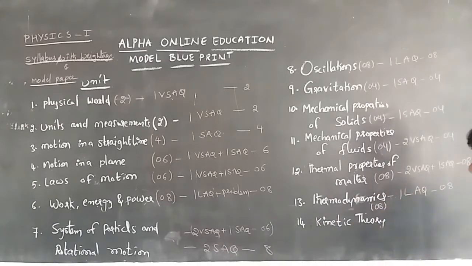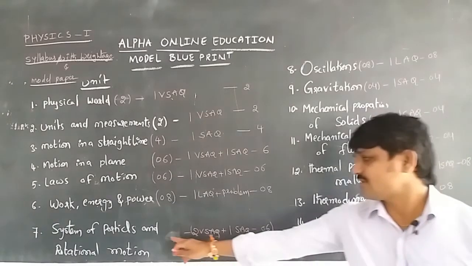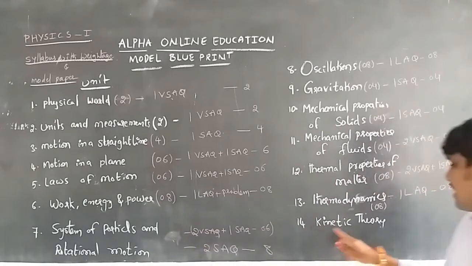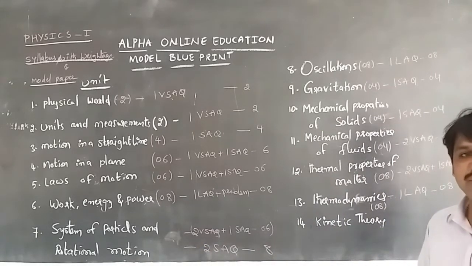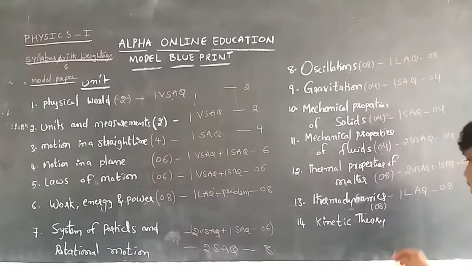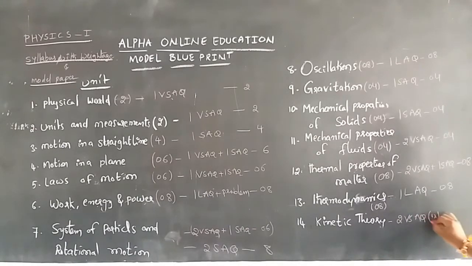Here, earlier we had discussed the system of particles and rotational motion and kinetic theory. After referring to the previous question papers, we did that. Here we can get 2 very short answer questions, or one short answer question. 2 very short answer questions are 4 marks of weightage. So, 2 very short answer questions or one short answer question.